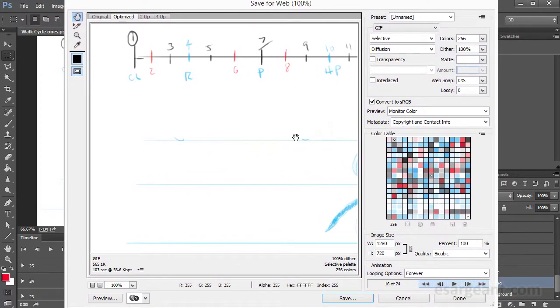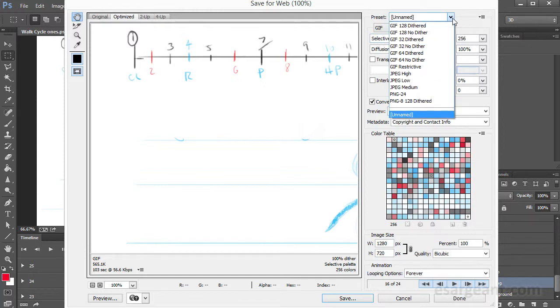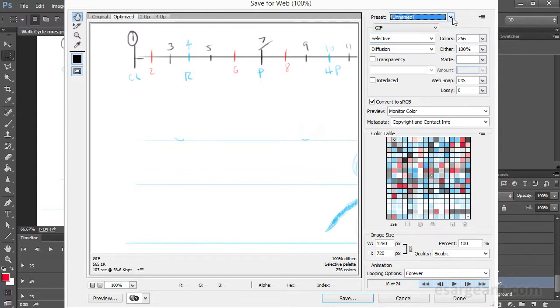And if I do this, then I'll get some options show up here, and we have a few different things we can do. We can actually select all of the different presets to output this as an animated file. In particular, I want to make sure that I've got this set to GIF. This is going to give me my animated sequence. You've got some presets that you can use up here, but I'm going to leave those off for now. And I'm just going to make sure that I've set all of these up to my liking.